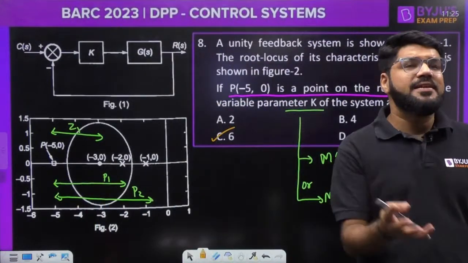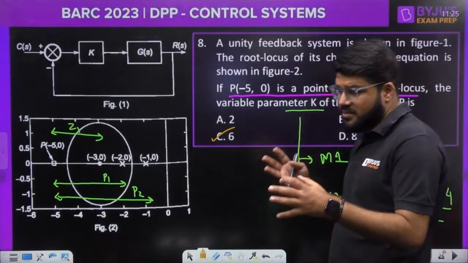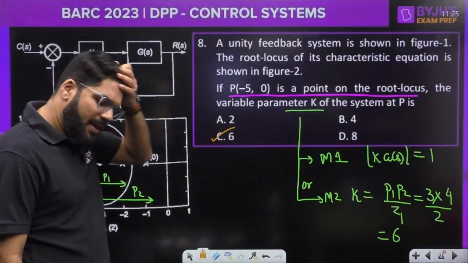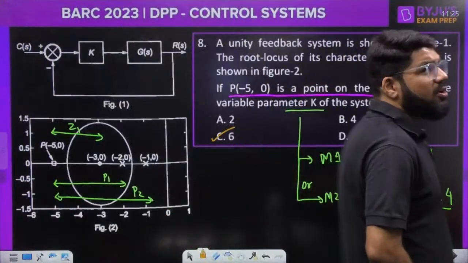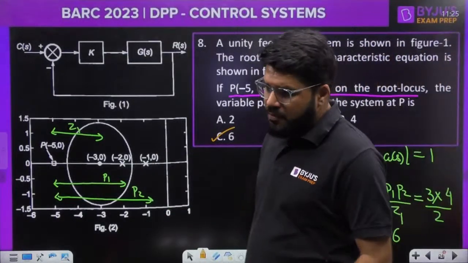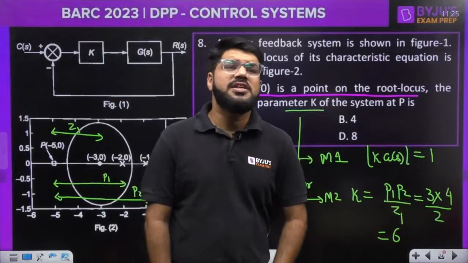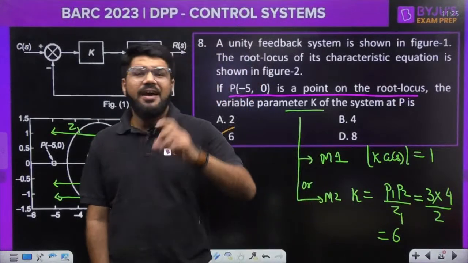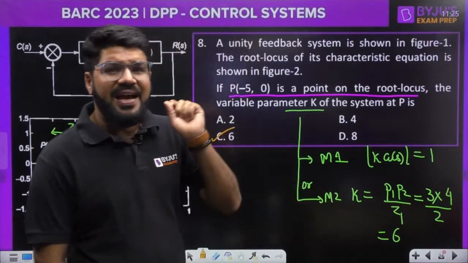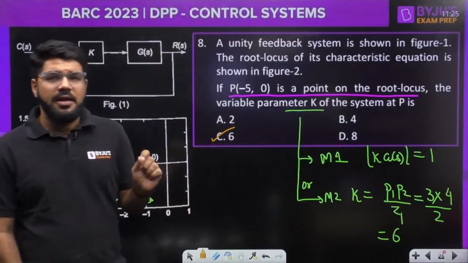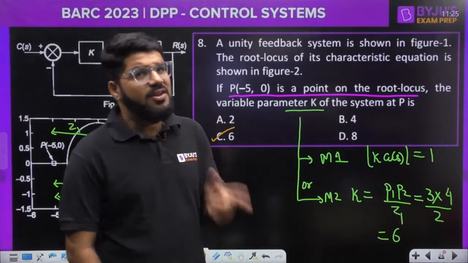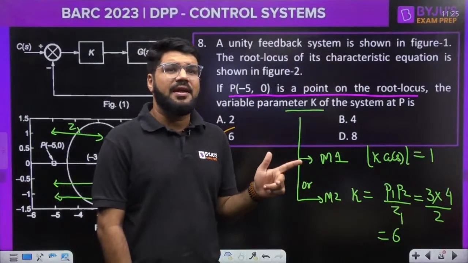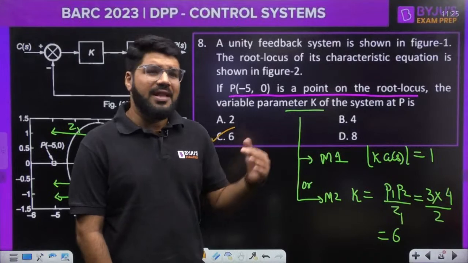So a variety of miscellaneous questions: Routh-Hurwitz, root locus, transient analysis, steady state error. We are learning with this sheet and many more questions are to come. Guys, this time, if you have observed in the Telegram, I have already shared the DPP, the daily practice paper. The idea was, we'll send you the questions in the PDF, you try to solve, and then you want to know what answers you got wrong, what is the correct answer, what is the correct approach. For that you can watch live.